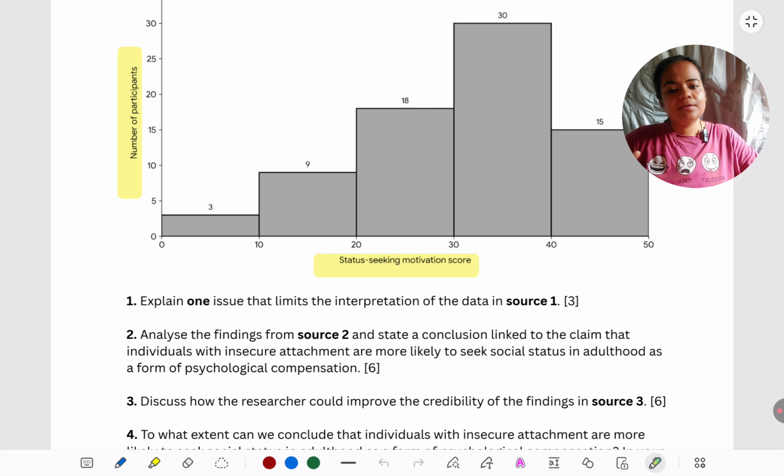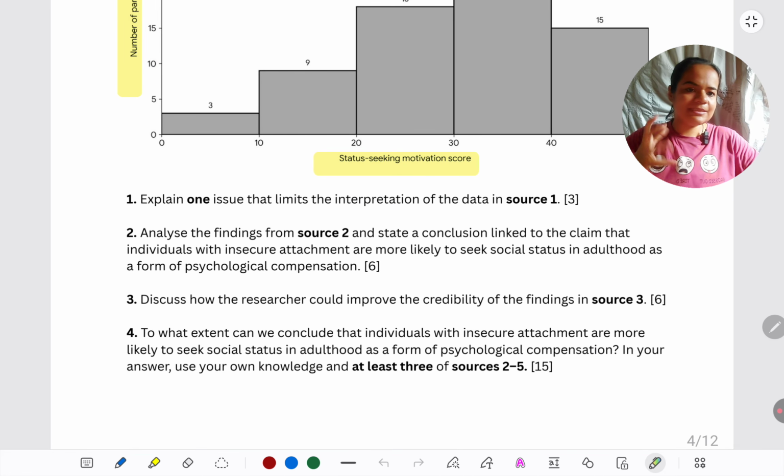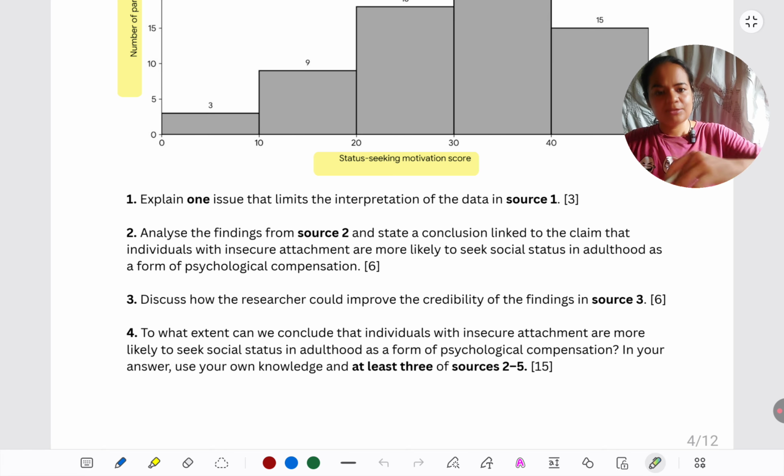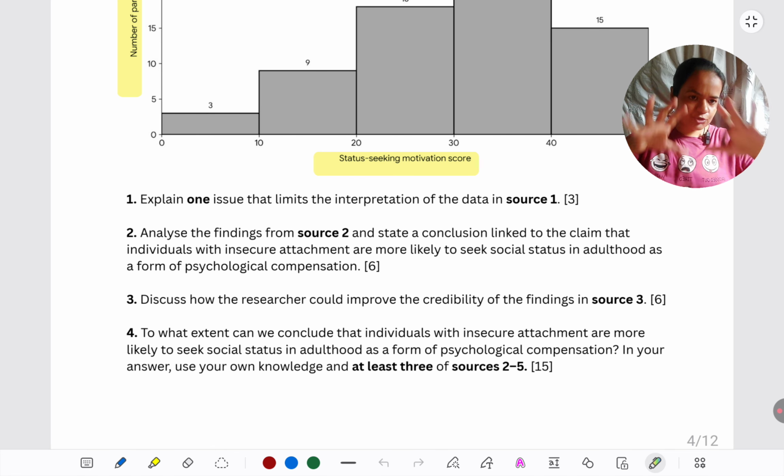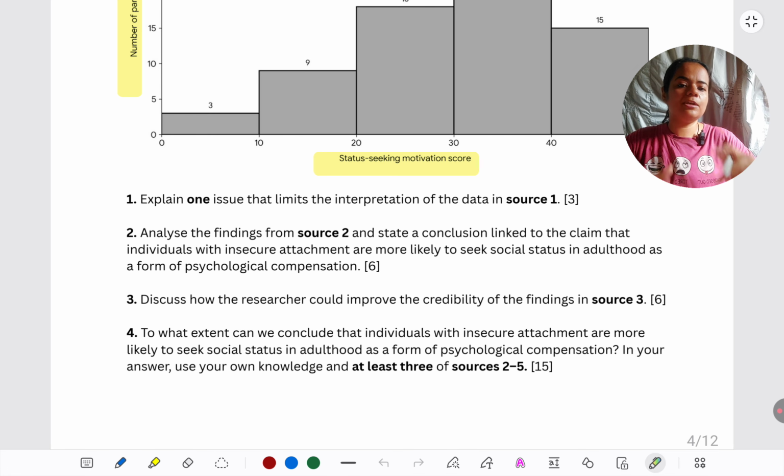Next, we have a static question again, source 2 data. We will see source 2 very soon. In that, how we can give a conclusion about the claim that was made initially. So that's a 6 marker. I'll explain to you with the model answer how to go about it. So that is not about limitations of the source, that is less of methodological knowledge or in terms of graph analysis or data table analysis. It's more about using descriptive statistics to evaluate a claim. So different set of skills are needed.